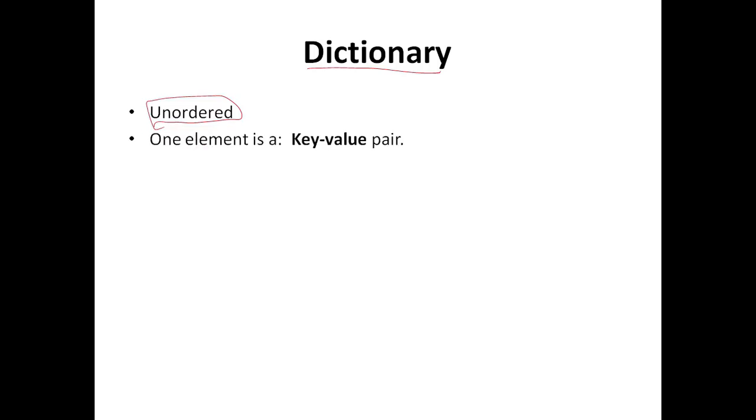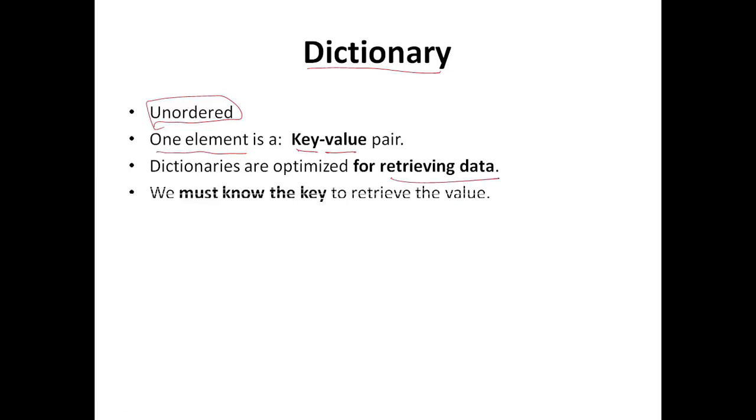Let's have a look at the dictionary data type in Python, which is a very interesting data type. It is also an unordered data type. That means you cannot use the indexes or slicing operator to access the elements of a dictionary. Basically, one element of a dictionary is represented using a key and value pair. Dictionaries are used to retrieve the data or search the data very efficiently. So to retrieve any value, you must know the key of that value.